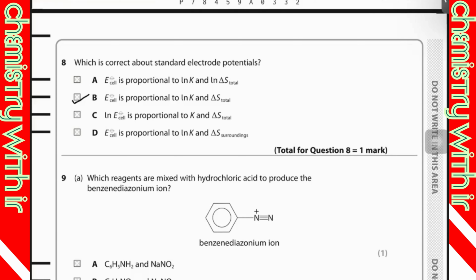When ln K increases, the electrode potential of the cell increases. And they are talking about the total entropy, system plus surroundings. So when the total entropy increases, the cell potential increases. So option B is correct.